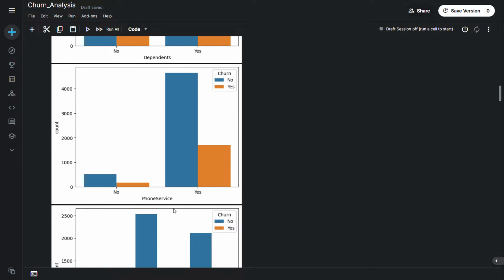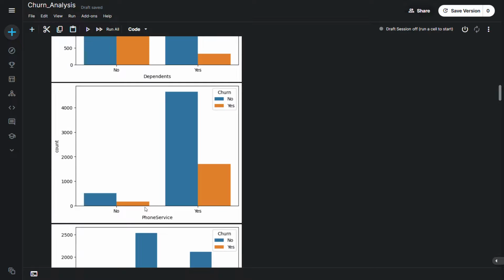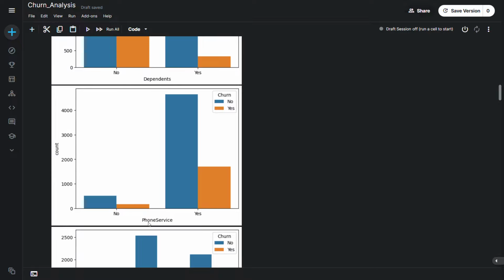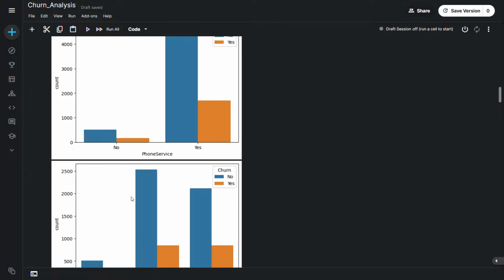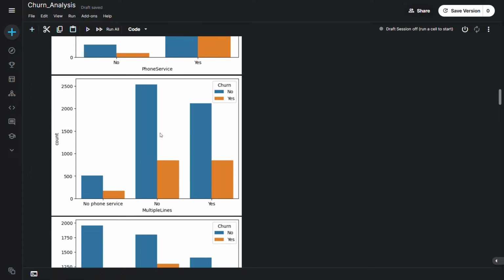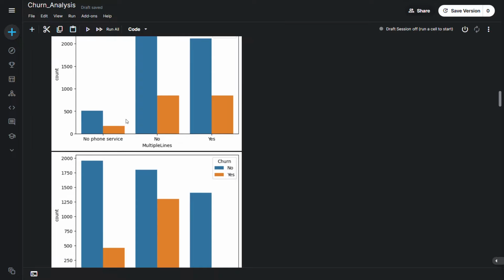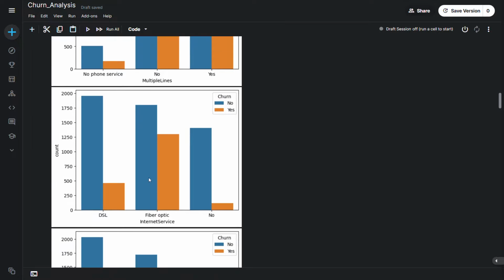And also in phone service, if a person applies for phone service, he has a higher chance of churning than a person not applying for phone service. But also considering the volume, the percentage might be the same. Moving ahead, we can see similar things about various columns in terms of churning or not churning.